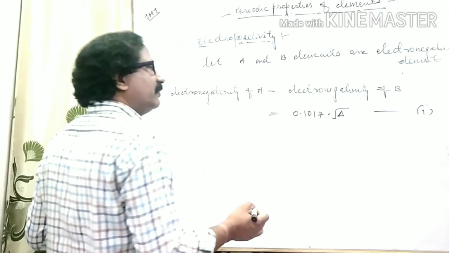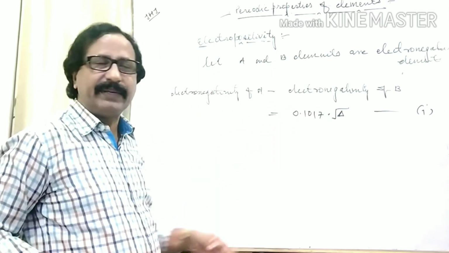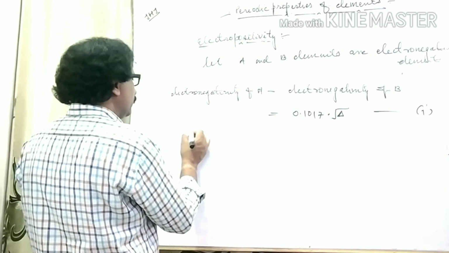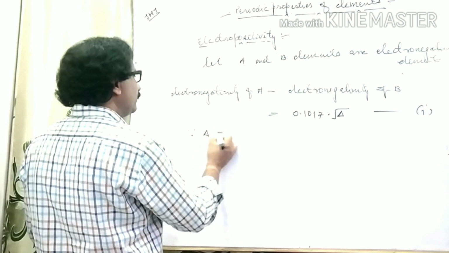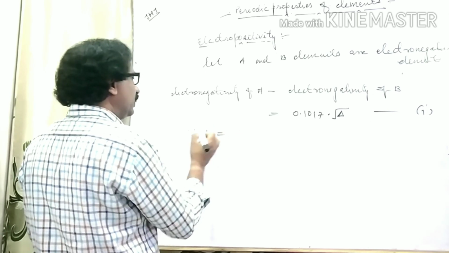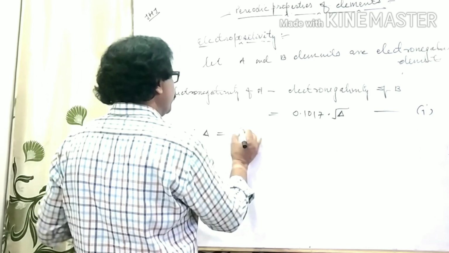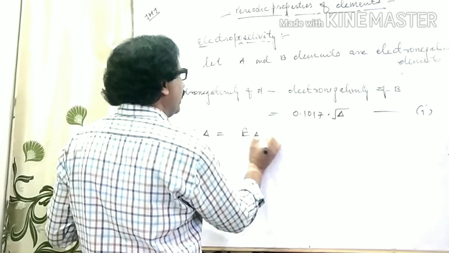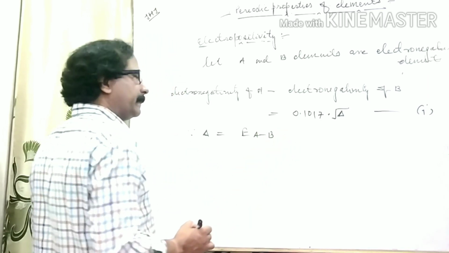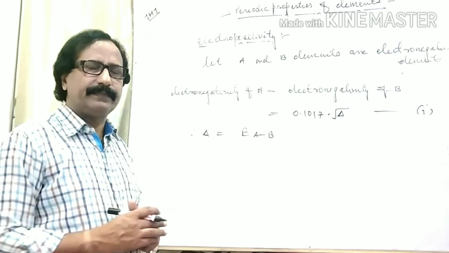But how will you decide the value of delta?